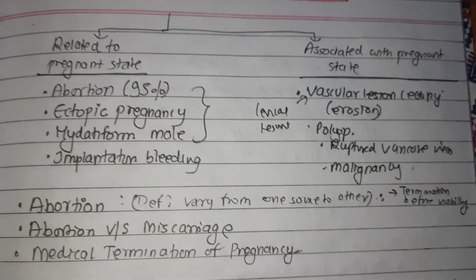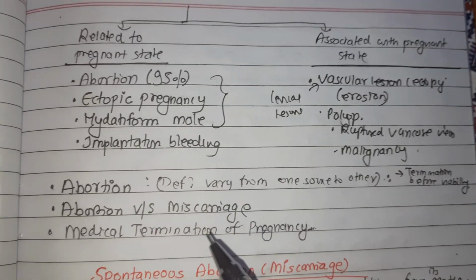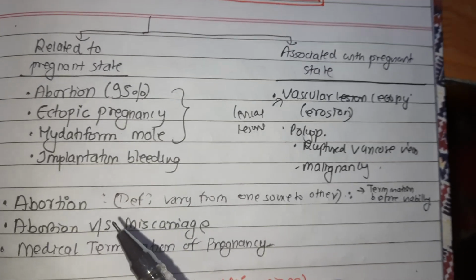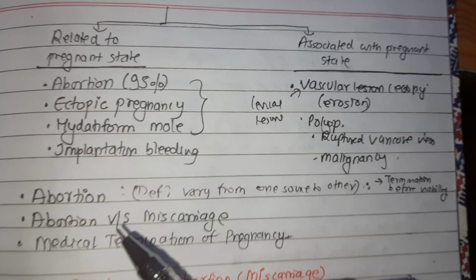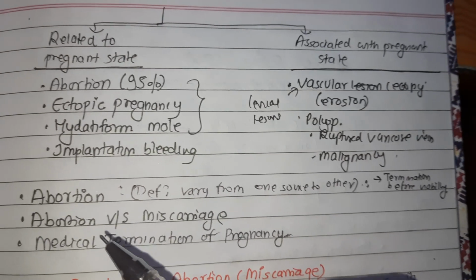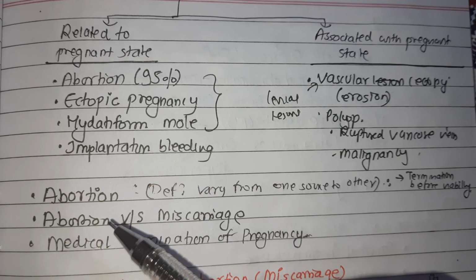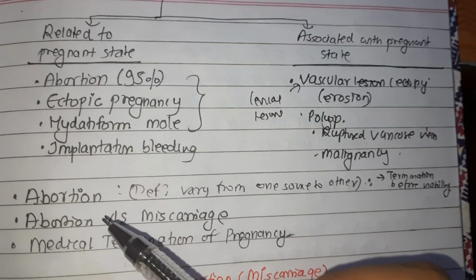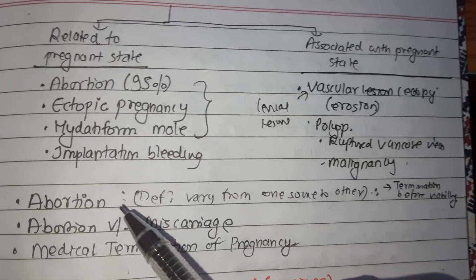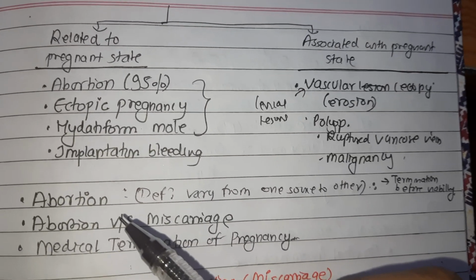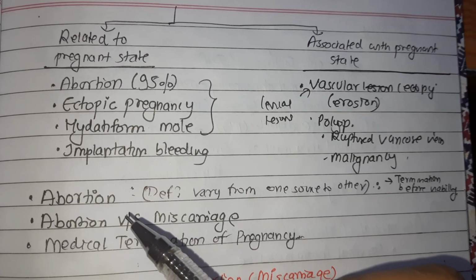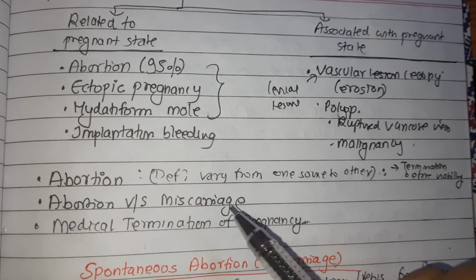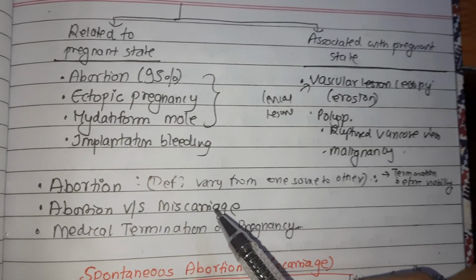First of all, talking about abortion, the definition of abortion varies from one source to another and even from country to country. It has some legal definition also, and WHO has also given a definition. Usually abortion is defined as spontaneous or induced termination of pregnancy before fetal viability. The term abortion is used for intended pregnancy termination, and the word miscarriage is used for spontaneous loss. This is intentional and this is miscarriage.